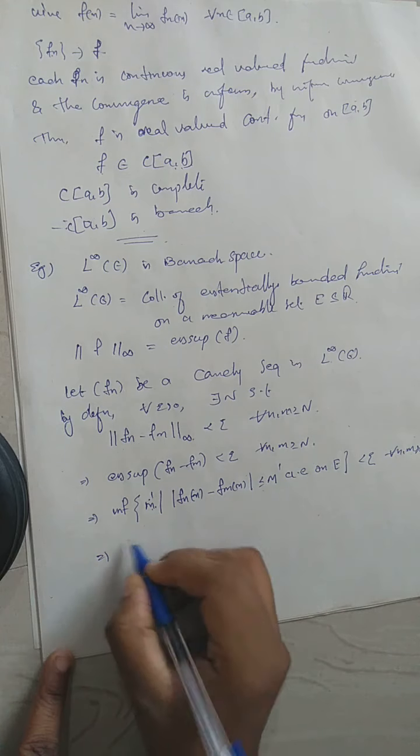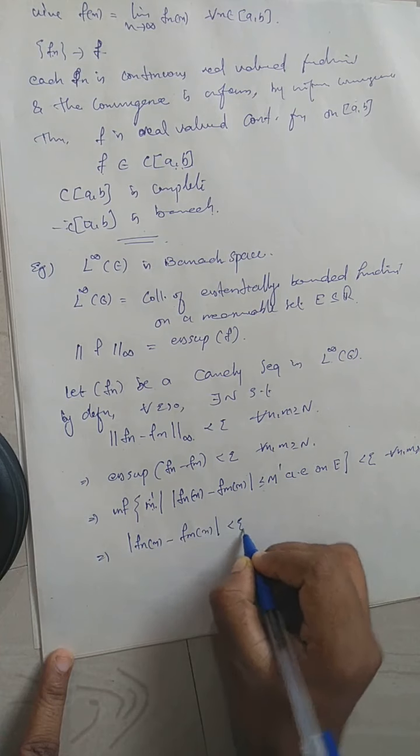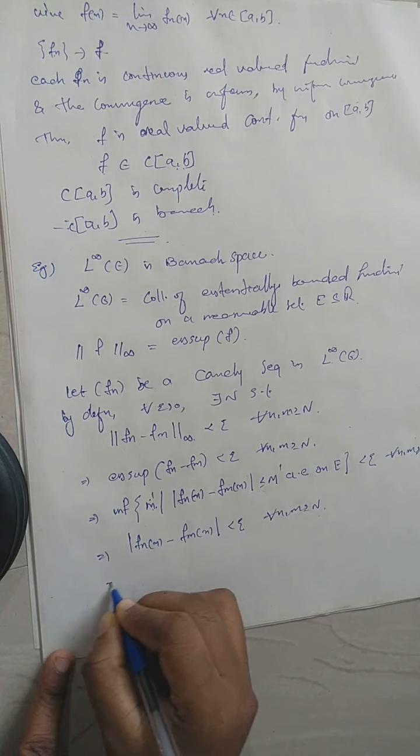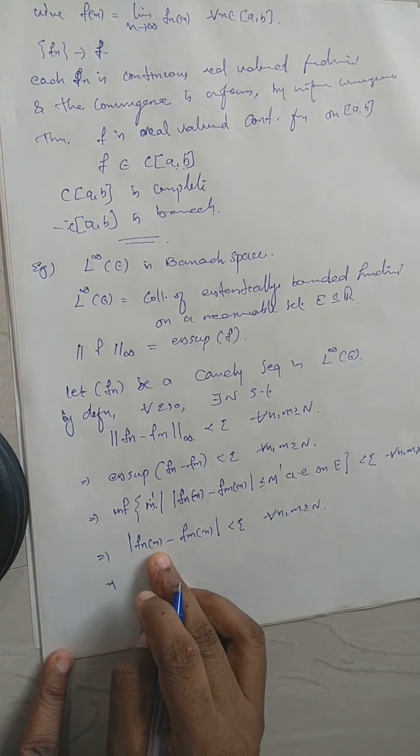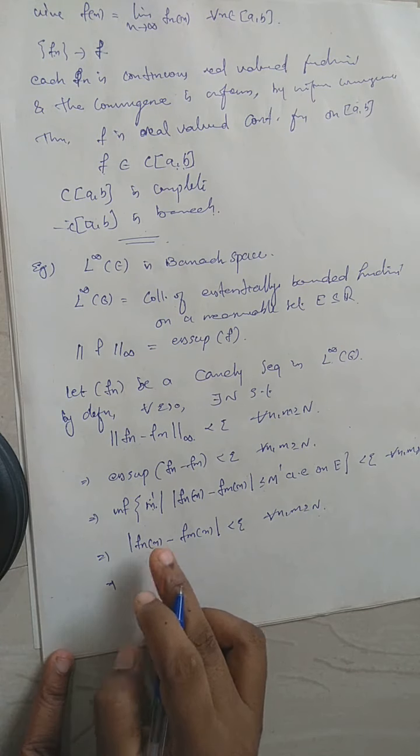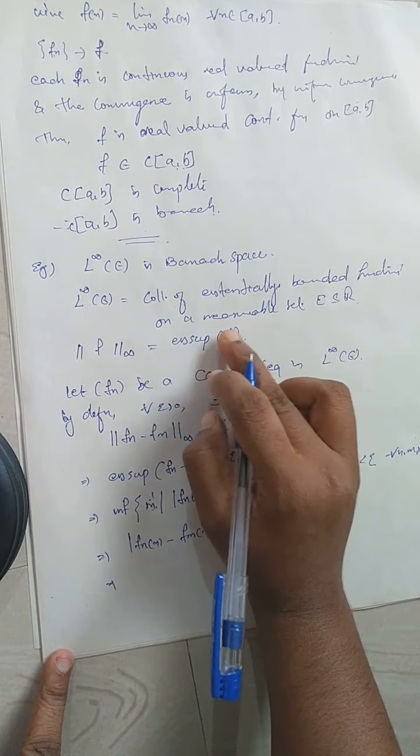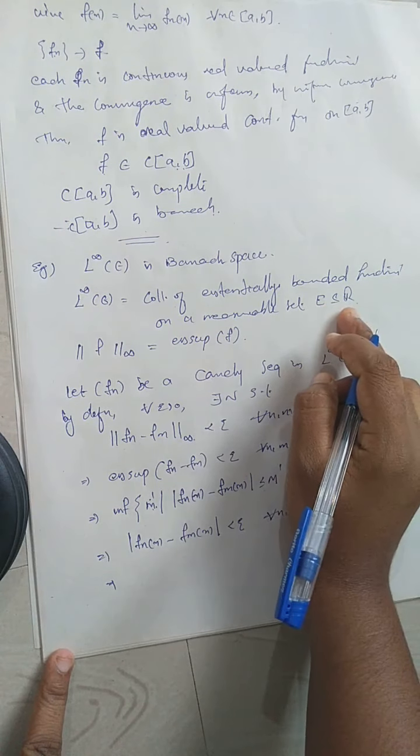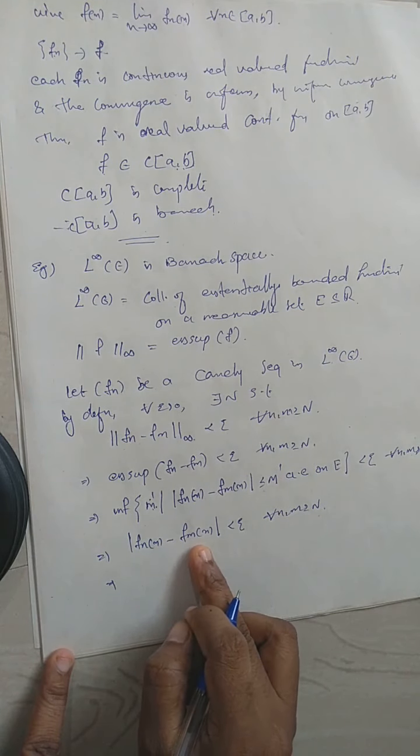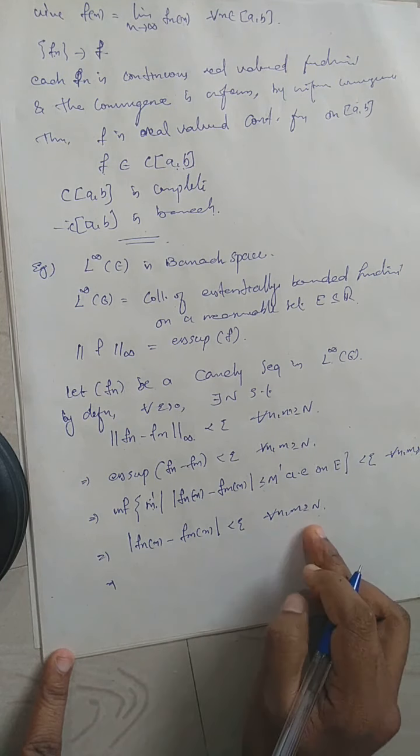What is this? Modulus of Fnx minus Fmx will be less than epsilon, for every n and m greater than or equal to n. So what is Fnx? x is an element in E and the Fn's are defined on E. Each Fn is an essentially bounded function on a measurable set E subset of R, and it is a real valued function also. So Fnx and Fmx are real numbers. So Fnx minus Fmx less than epsilon for every n and m greater than or equal to n means Fnx